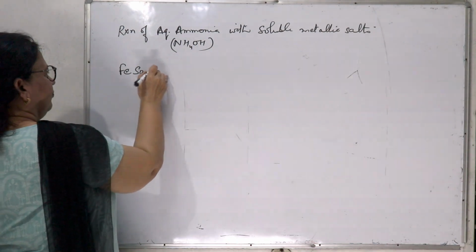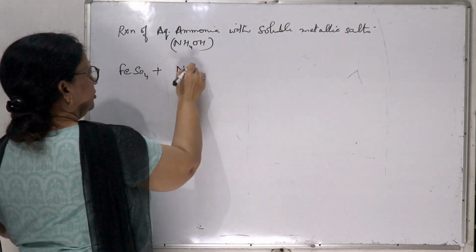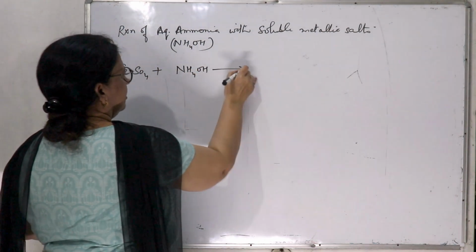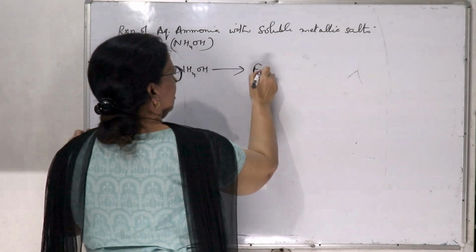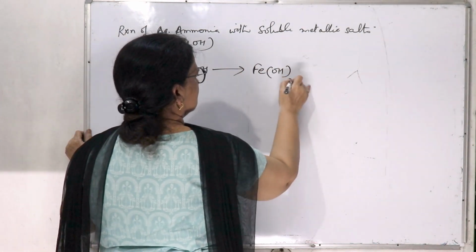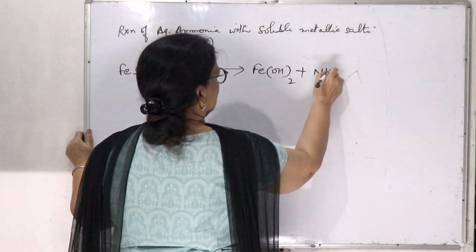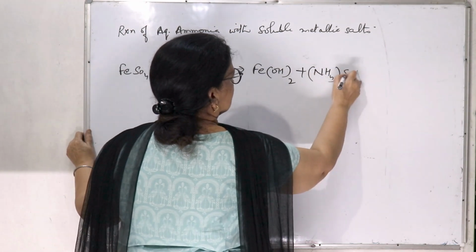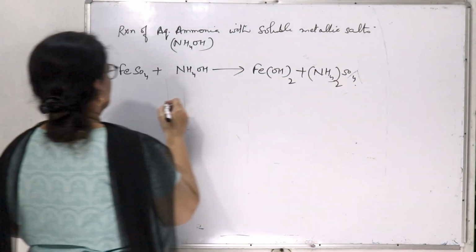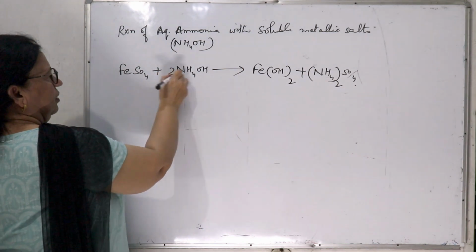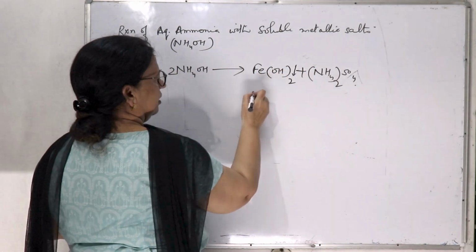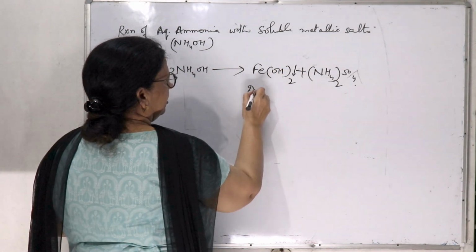Soluble salt, that is ferrous sulfate plus NH4OH, will give Fe(OH)2 plus (NH4)2SO4. And this is having dirty green PPT.